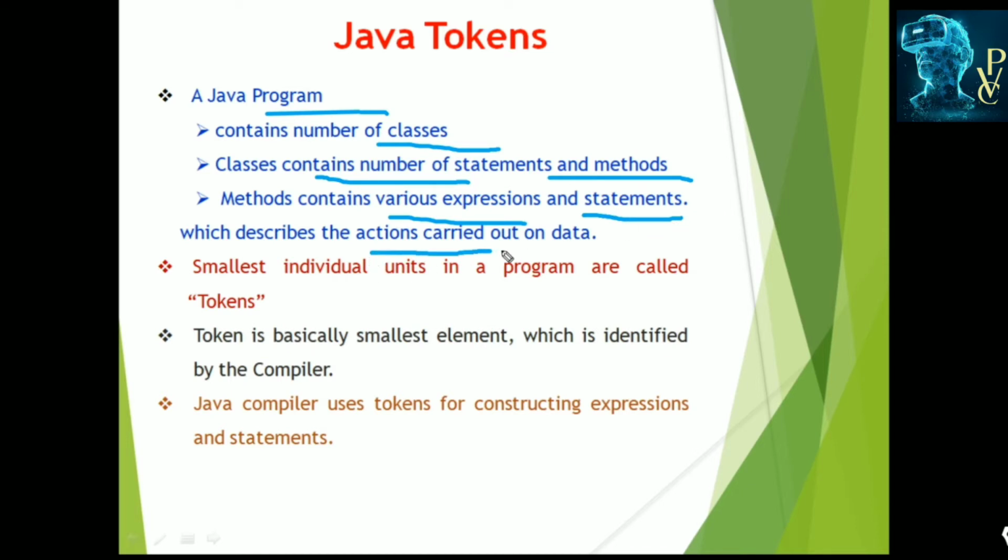These methods describe the actions to be performed on this data. The smallest individual units in a program are called tokens. Tokens are basically the smallest elements identified by the compiler, and the compiler uses these tokens for constructing expressions and statements. So, what is the definition of a token? The smallest individual unit in a program is called a token.